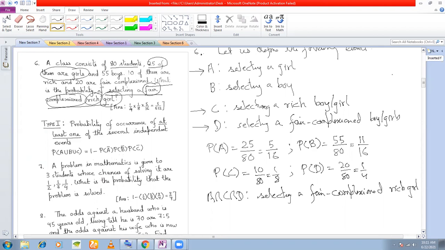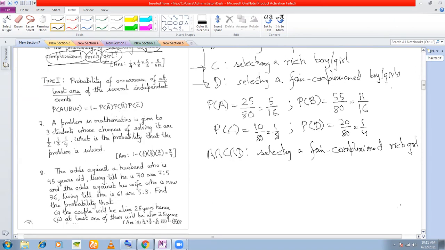Now see, all these events are independent, right? Selecting a girl, selecting a boy. You can select the girl independently. You can select a boy independently. You can select a rich boy or a girl independently, isn't it? So A, C, and D are independent. So therefore, what is the required probability? It is probability of A intersection C intersection D, which is equal to PA into PC into PD, because all these are independent.